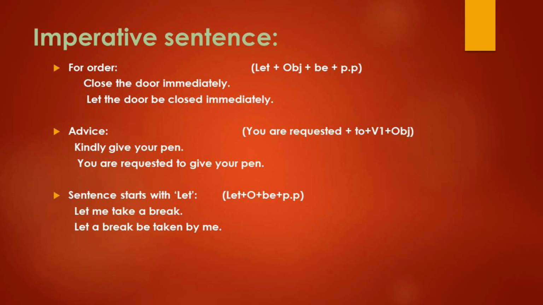Okay, so here use the structure: let, object, be, past participle. Let a break be taken. Take, took, taken. If you want, you can use "by me", otherwise leave it. Let a break be taken. That's all. Okay, it's very easy.